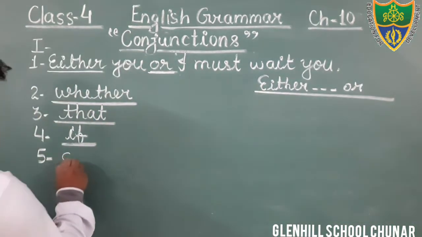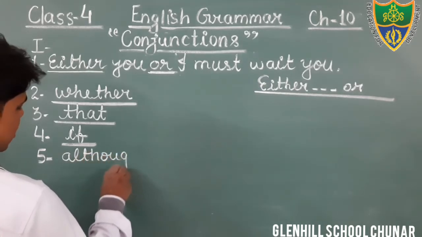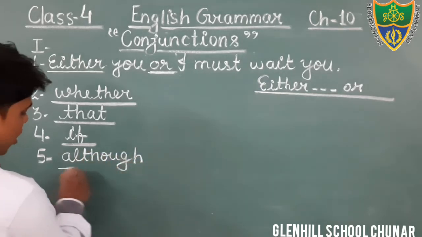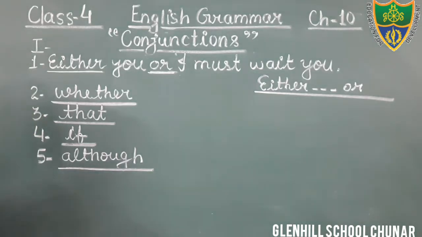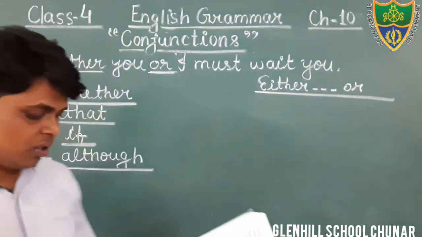Although. Dear students, the word although is a conjunction in the given sentence. Okay? The word although, A-L-T-H-O-U-G-H. Okay? Come to the next question. Question number 6. What is question number 6? Anu is cleverer than her sister.